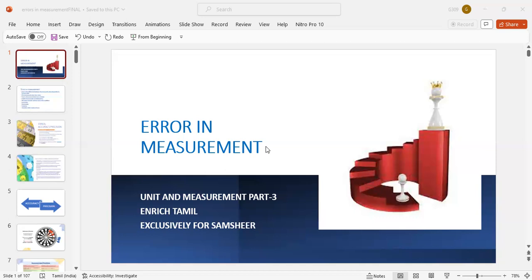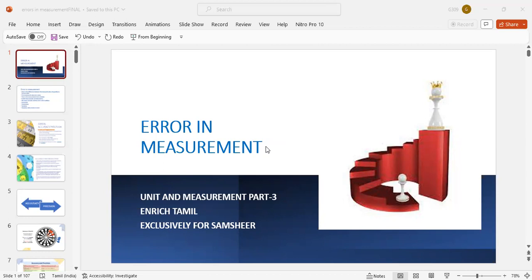Now, propagation of error while doing two measurements, A and B. For example, I want to measure the perimeter of a rectangle or a square or something else. So I am going to measure the length and the breadth. While measuring the length, I am going to commit some error, and while measuring the breadth, I am going to commit some error. What will be the error while calculating the perimeter?